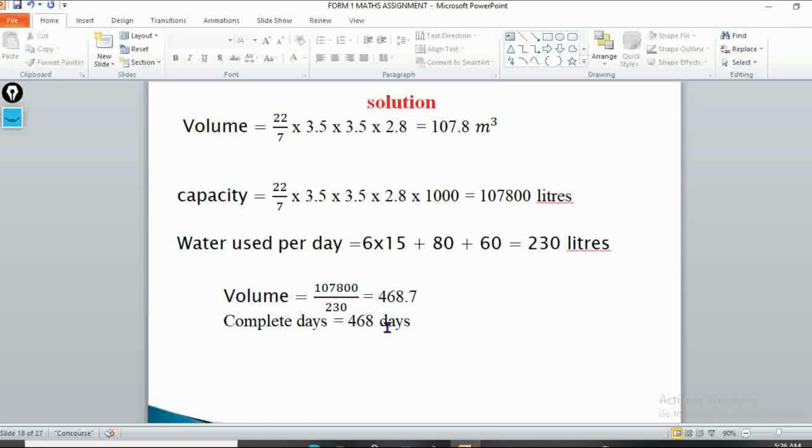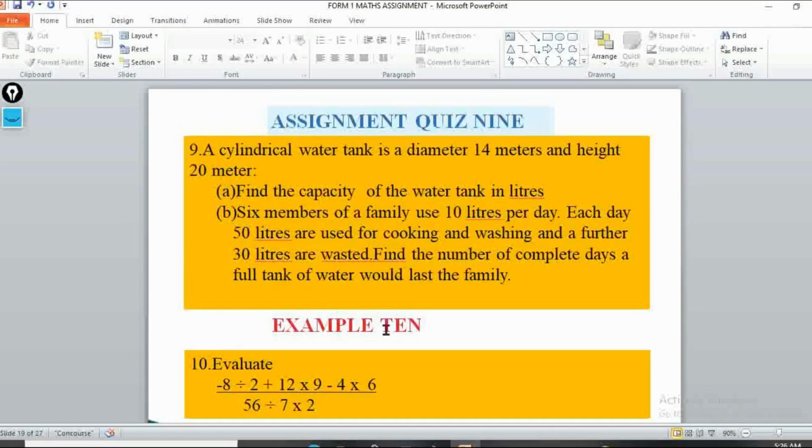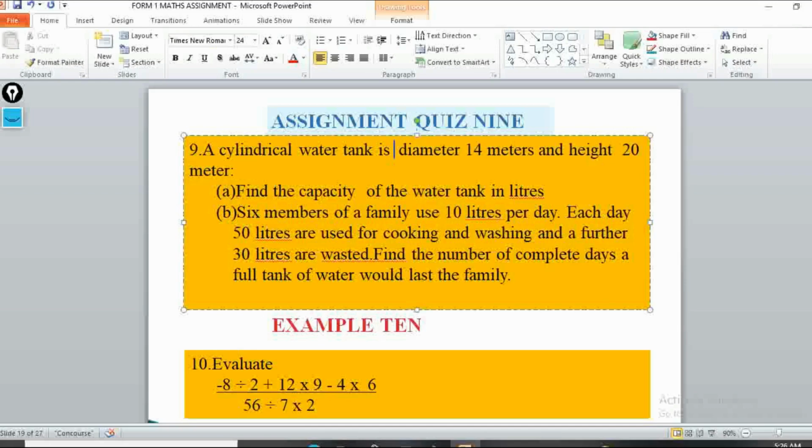So let's look at our assignment. The assignment for question 9 is: a cylindrical water tank is of diameter 14 meters and height 20 meters. Find the capacity of the water tank in liters. Then 6 members of the family use 10 liters per day each. Each day 50 liters are used for cooking and washing, and a further 30 liters are wasted. Find the number of complete days a full tank of water will last the family. So you can go ahead and do that.